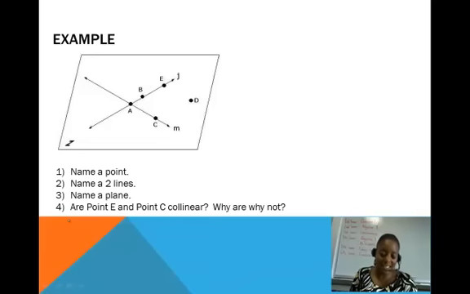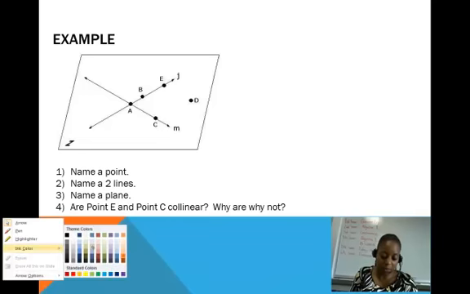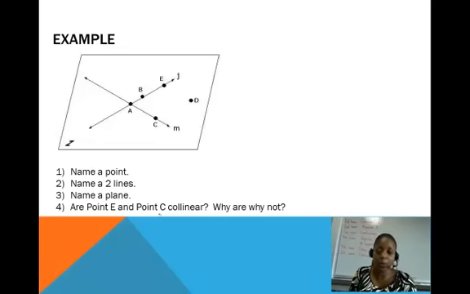All right, so let's look at this example. Now here's a time when you could definitely pause the video and try some of these on your own. Try to name a point, try to name 2 lines, and try to name a plane, and then answer the question, are points E and point C collinear? Why or why not? So you can pause it right now. I'm going to answer it right now.